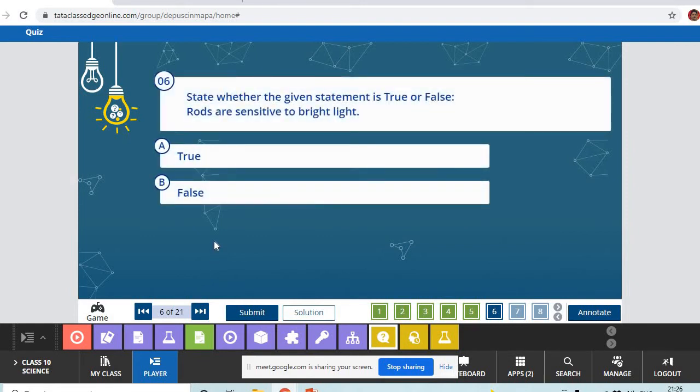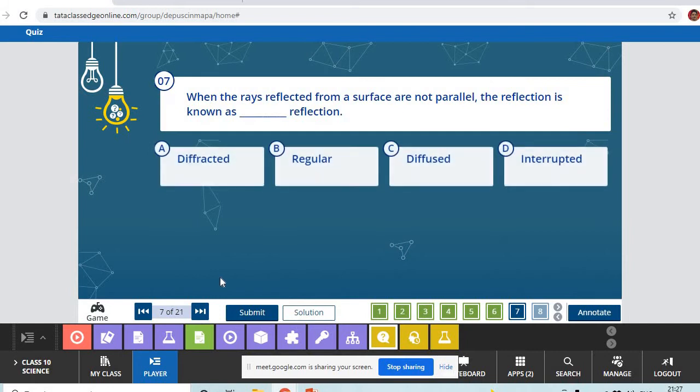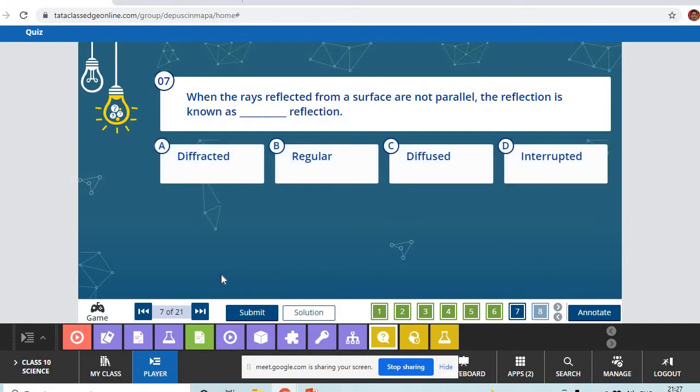Next question. Come fast. Rods are sensitive to bright light. Children, this is related to the structure of the human eye, which you have not studied. So rods are sensitive to bright light is a false answer. I am giving this answer to you because you have not studied this topic so far. When the rays reflected from a surface are not parallel, the reflection is known as? Diffuse reflection. Wonderful.